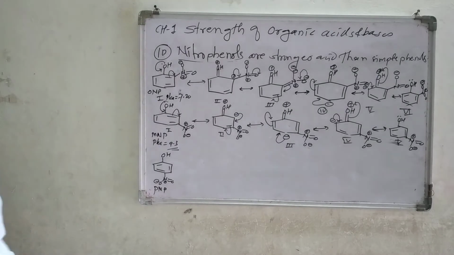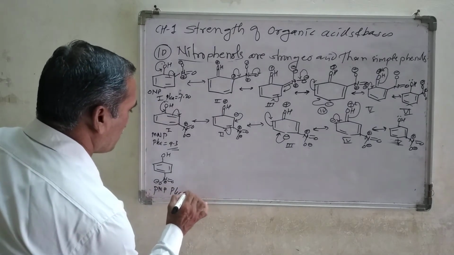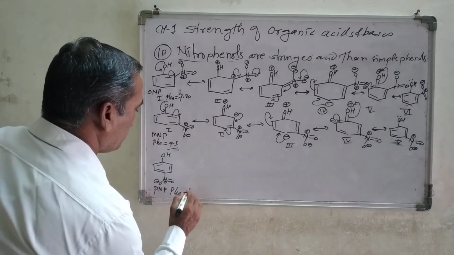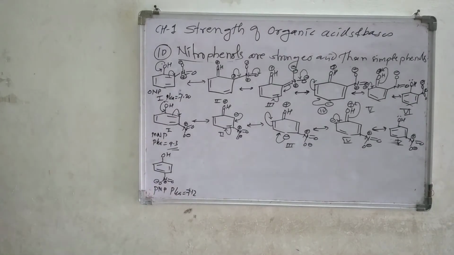This is the structure of para-nitrophenol, PNP, para-nitrophenol, and we know that the pK value is how much? The pK value is 7.12. That is the pK value of para-nitrophenol.